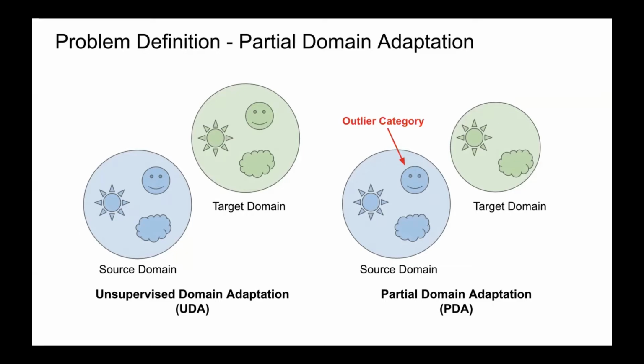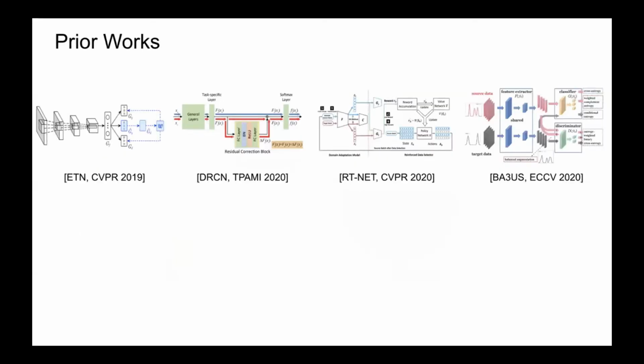of the outlier categories. More recently, prior works have attempted to solve partial domain adaptation by training domain discriminators with weighting, or have used reinforcement learning to learn source selection, but they are tedious to train.